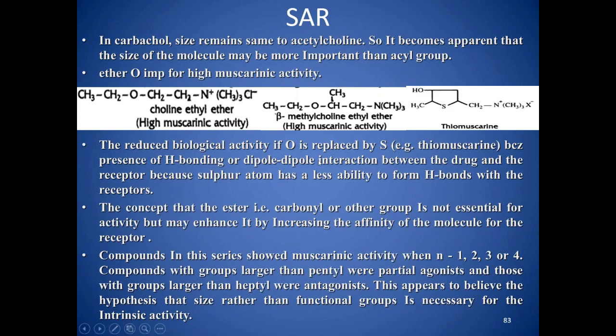The reduced biological activity occurs when oxygen is replaced by sulfur because of hydrogen bonding and dipole-dipole interaction, as I already told you. The compounds in this series show muscarinic activity when n is equal to 1, 2, 3, 4. Compounds with groups larger than pentyl were partial agonists, and those with groups larger than heptyl acted as antagonists. This appears to support the hypothesis that the size, rather than the functional group, is necessary for the intrinsic activity at this site.